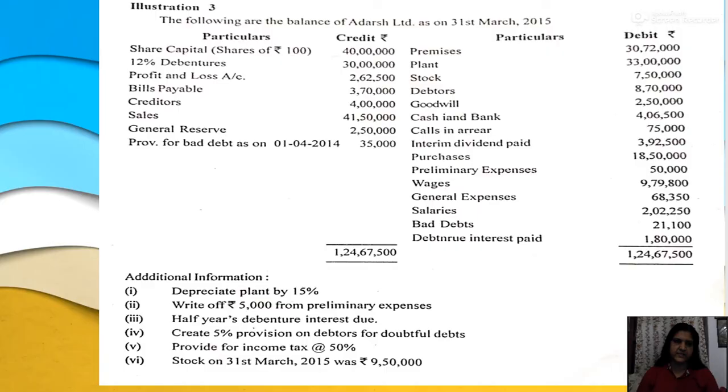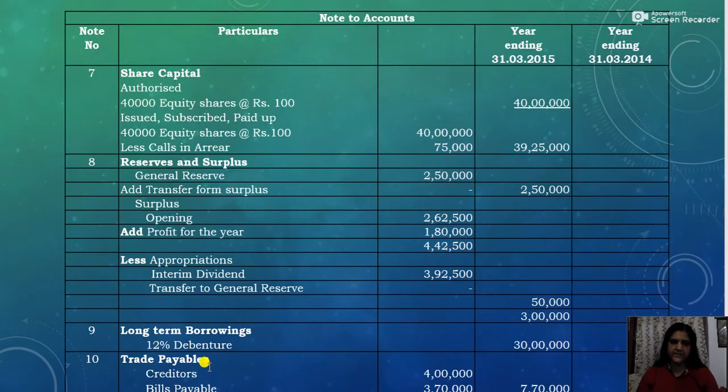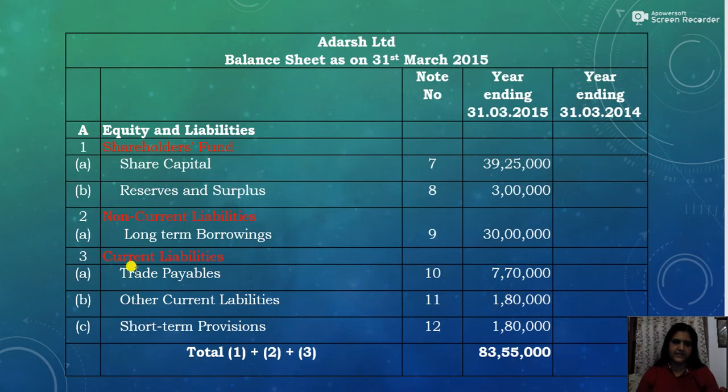It is given in the question that creditors and bills payable are 3,70,000 and creditors 4 lakhs. So the total constitutes trade payables. Trade payables include creditors and bills payable, 7,70,000. So that also we will write here, that is trade payables 7,70,000.